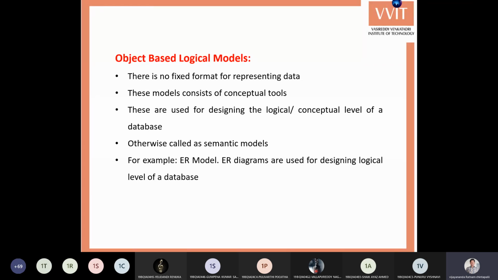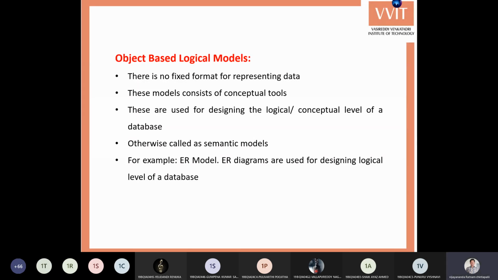The architect will give different models on paper. Those are nothing but conceptual; they are not real. Once you get your requested model, it is implemented using sand, bricks and cement. That is reality. Here also, before storing the data in a database in actual implementation, first you need to construct them on pen and paper. That's why these object-based logical models are purely conceptual. They exist only on paper.